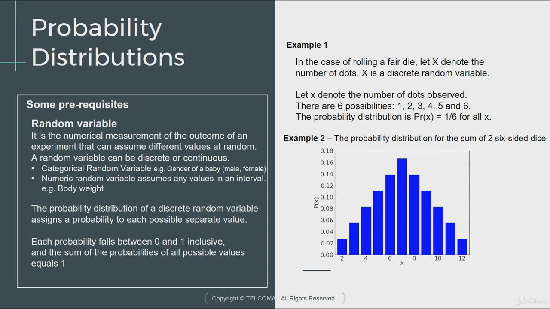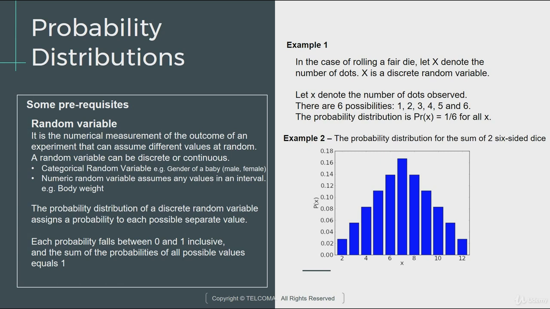Let's say in the second example over here, what we're doing is we're trying to showcase the probability distributions for the sum of two six-sided dice. So a single dice, which is let's say a fair dice, has six sides and it will have values from 1 to 6, and you have two of them. Now when you roll two of them, you're trying to look at the probabilities of the different values that make an outcome, which is the sum of those two dice.